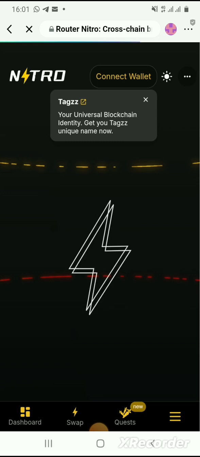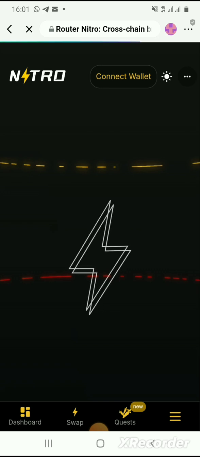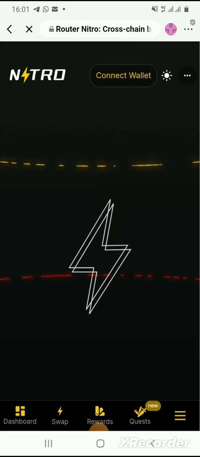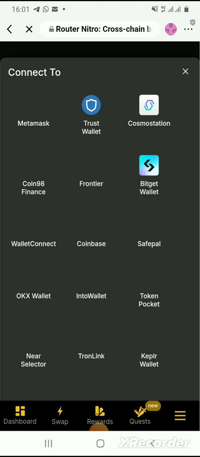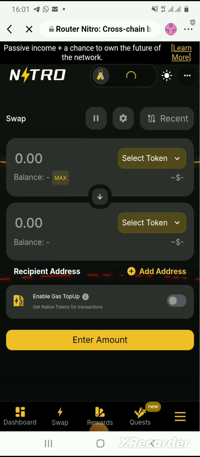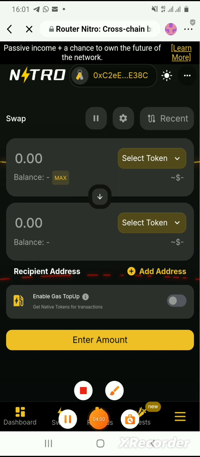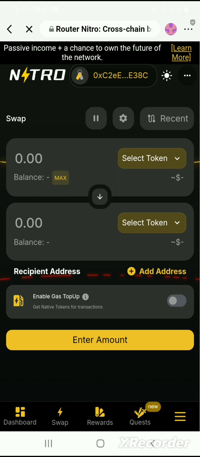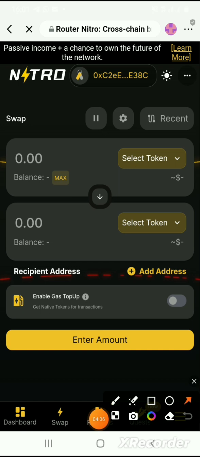This is the link we are going to use in carrying out the bridging. So let's connect, click connect, select BitgetWallet. That is where we have our BNB. After selecting BitgetWallet, it will connect. Now click here. Watch carefully so that you see how the process is being done.